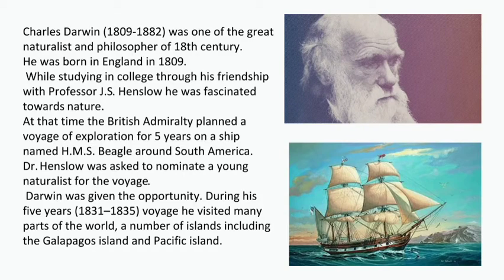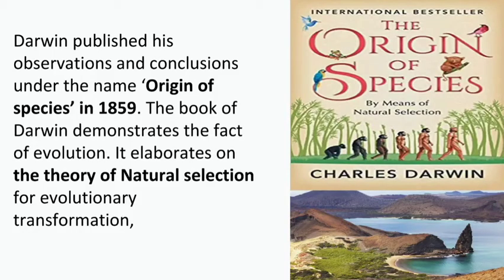So Darwin published his observations and conclusions under the name Origin of Species in 1859. In the book, Darwin demonstrates the fact of evolution. It elaborates on the theory of natural selection for evolutionary transformation. Then we'll briefly discuss the principles of Darwinism.